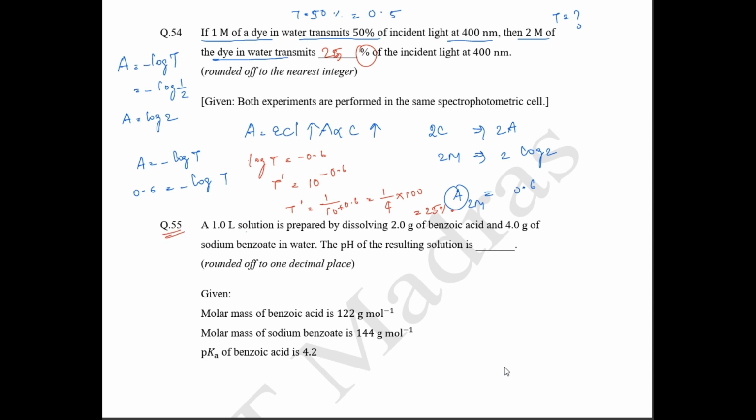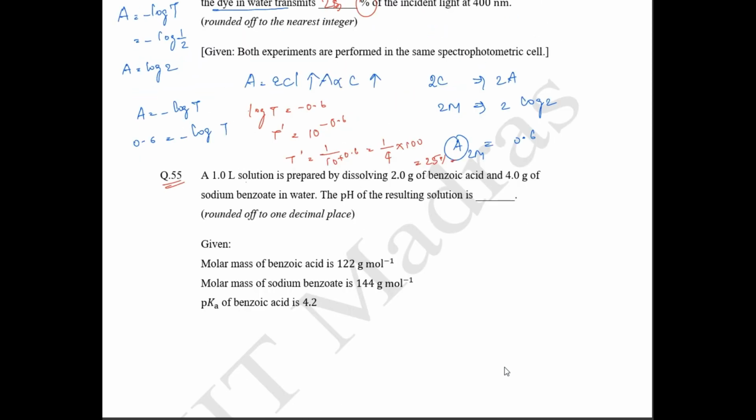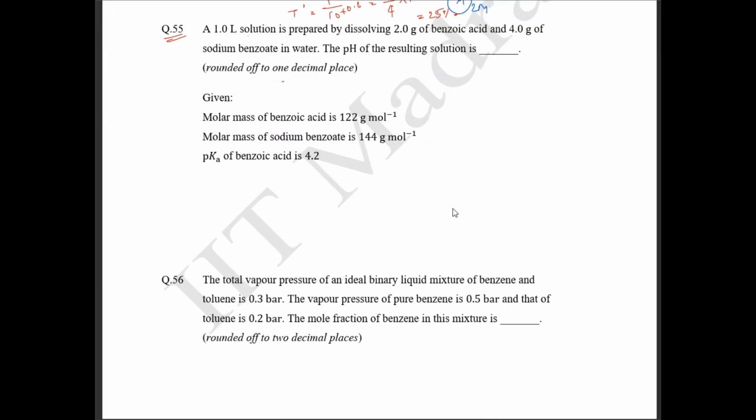55th question. A 1 liter solution is prepared by dissolving 2 gram of benzoic acid and 4 gram of sodium benzoate in water. They have asked for the pH of the resulting solution. Okay, we know the formula for pH. pH is going to be equal to pKa plus log of salt by acid. This is the formula for your pH.